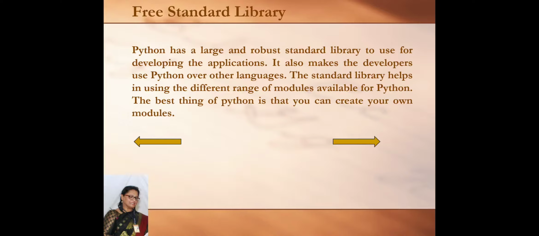For instance, you can speed up web application development by using robust Python web frameworks like Django, Flask, Pyramid, Bottle, CherryPy. These are available. You can choose any one to speed up your web application.